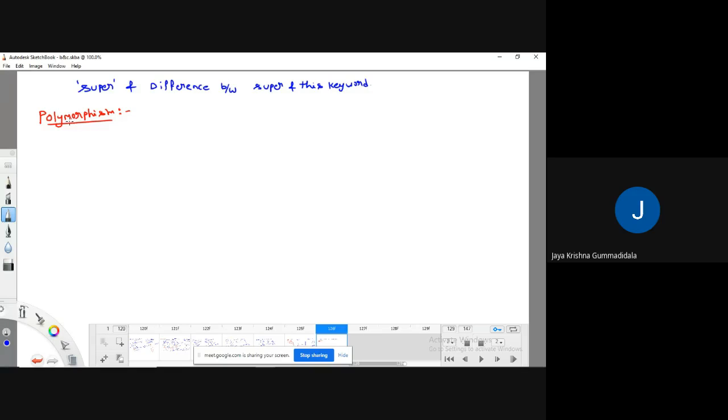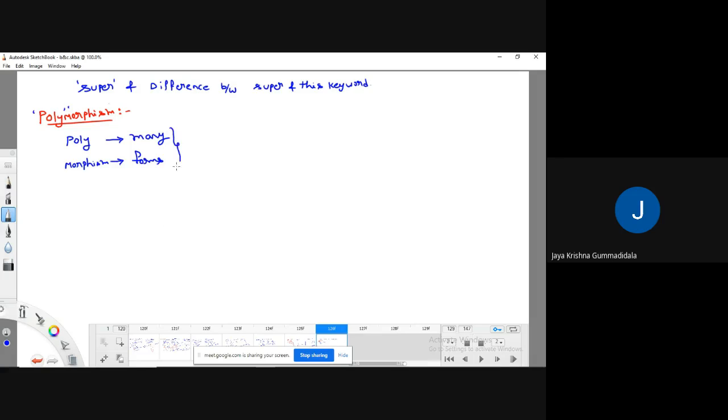So here, if you divide this word into parts, we can observe one word as poly, another word as morphism. You know the meaning of morphing. Morphing means changing. Poly means many, like in a polynomial expression, many kinds of exponents. So poly means many, morphism means forms, changing.